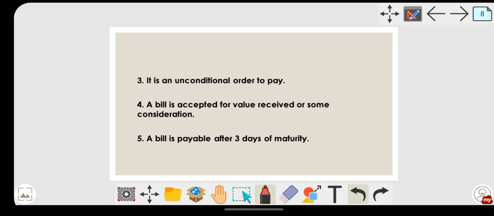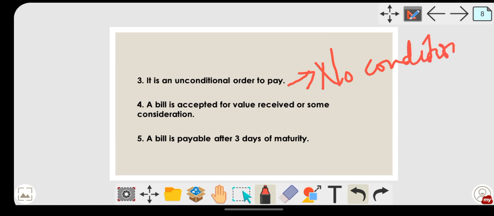Then it is an unconditional order to pay, that is, there should not be any conditions. No conditions should be applied, such as I will make the payment to you if you pay the fees, or if you go to school, or if you come to college every day, if you attend all the LPB classes. Such conditions should not be mentioned. It must be a clear-cut statement stating that the payment will be paid after so and so date, or on that particular date, to a person or to any other third party.